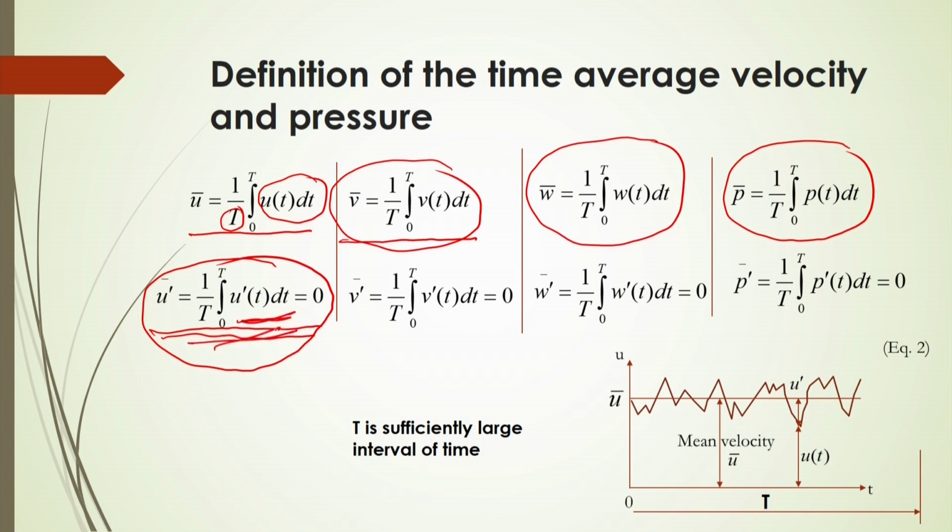Similarly, in the y direction you calculate these velocity components by taking the time average, similarly in the z direction, and the fluctuating pressure components will also be taken care of by taking the mean of this time average. So, we then consider for further analysis this time average velocity and pressure.